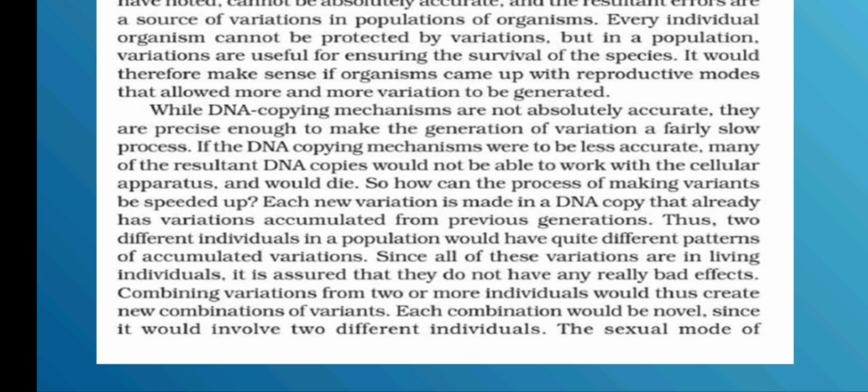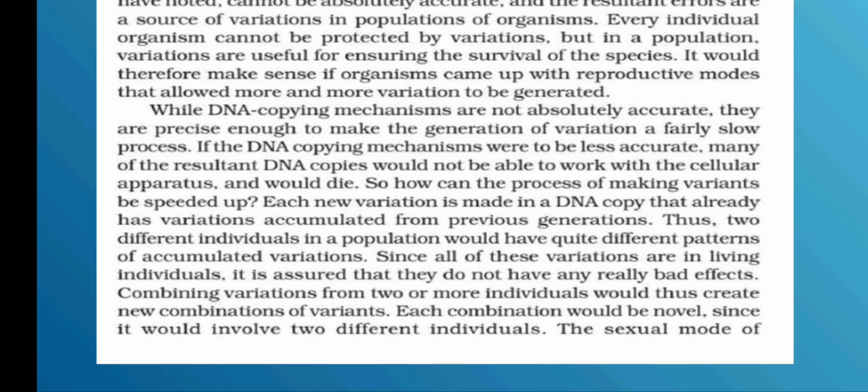If the DNA copying mechanism were to be less accurate, many of the resultant DNA copies would not be able to work with the cellular apparatus and they would die. I told you, right, cellular apparatus, the different organelles in the cell. So then what would happen? They would die. Okay, so how can the process of making variants be speeded up? How can you speed up this mechanism?